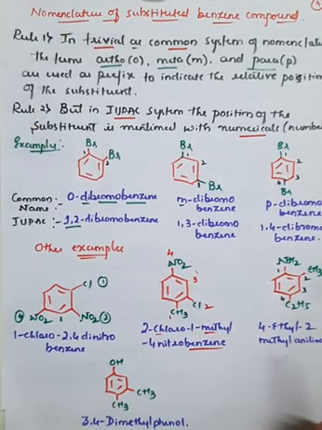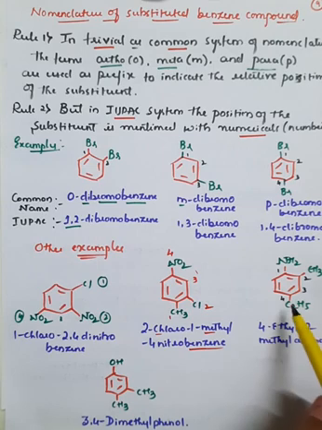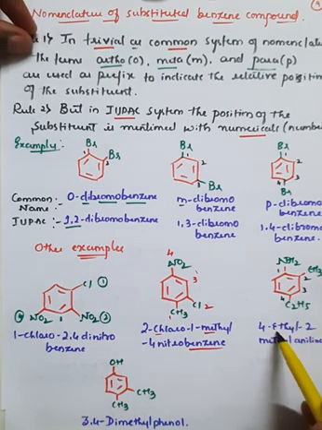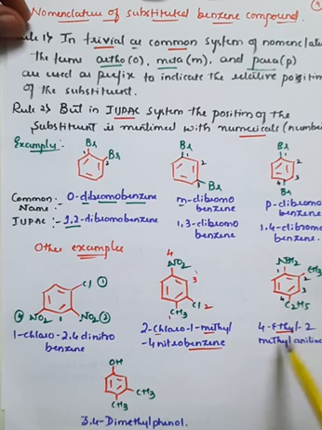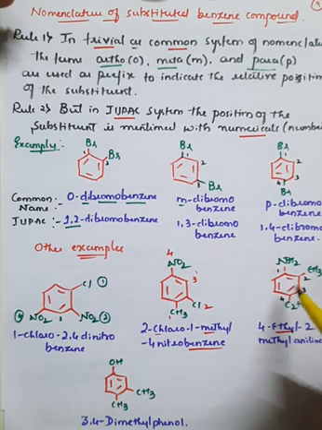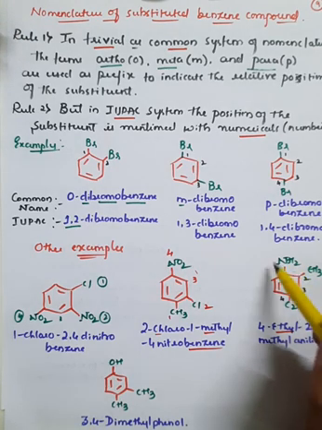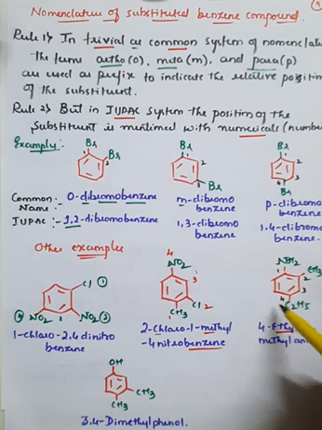Similarly, in the third example, 4-ethyl: E comes before methyl. So at the fourth position there is an ethyl group, that is 4-ethyl. At the second position there is a methyl group, and it is aniline. Benzene which is substituted with the NH2 group is completely called aniline. So therefore 4-ethyl-2-methylaniline.